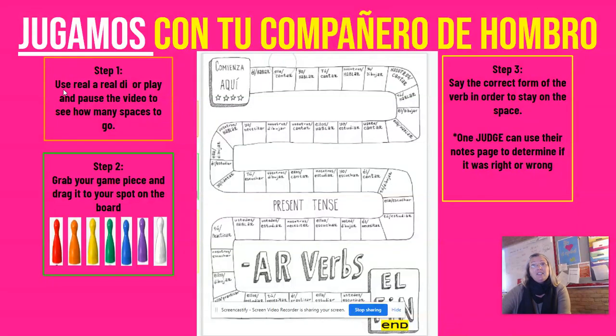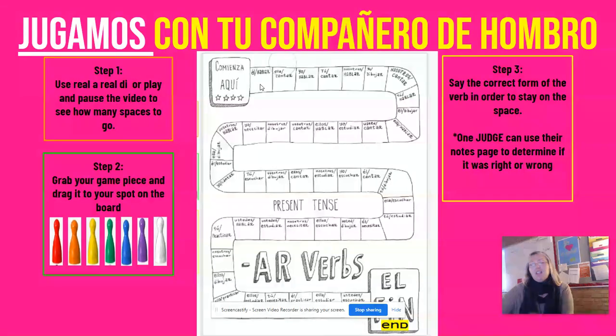Bueno, y step one, you can either use a real die or you can play and pause the video. Once you get in, you'll see, if you click, this is where you can get it. So figure out how many spaces you're going to go. Only one die. Then use your game piece and drag it to whatever the spot is. And then step three, in order to stay there, you need to say the correct form of the verb in order to stay on that space.